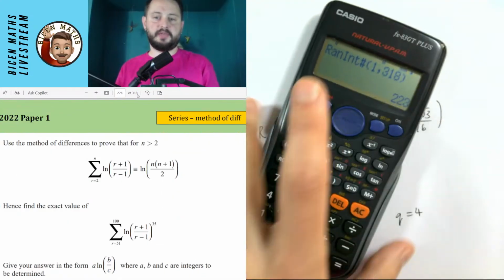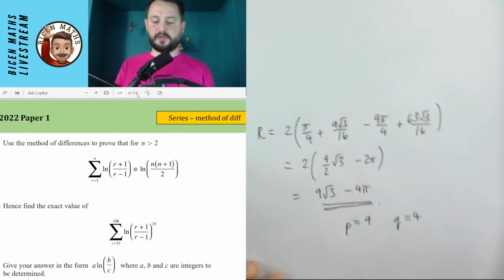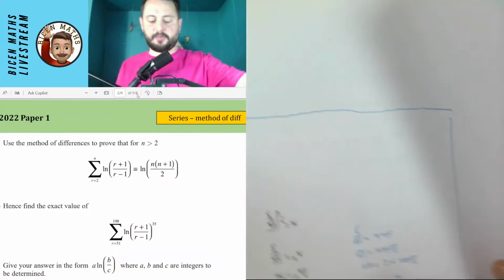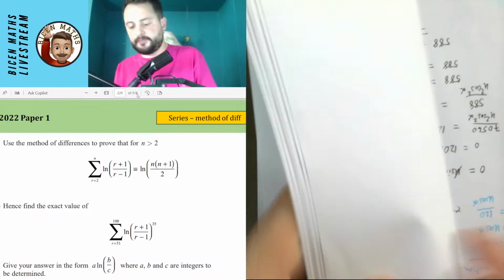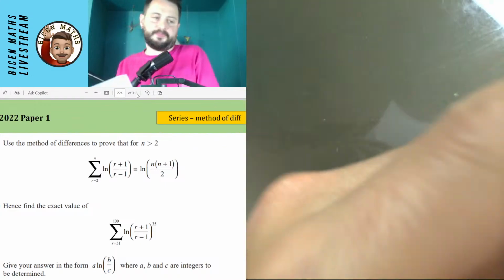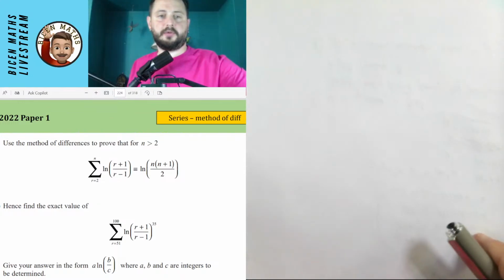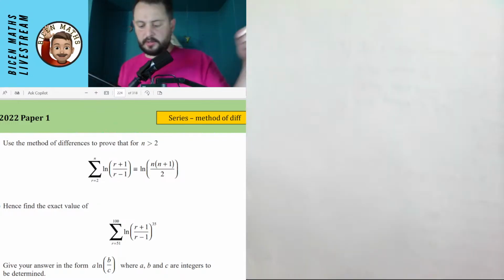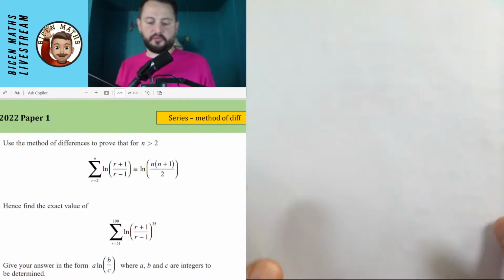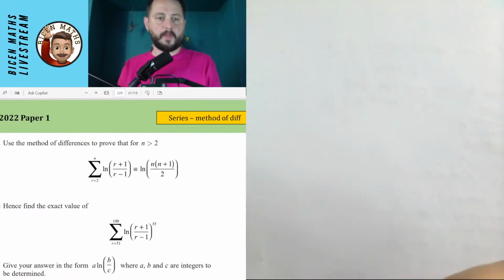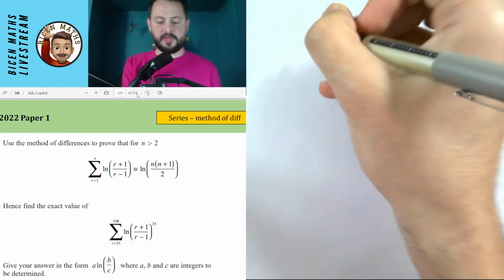Okay, we'll do this one, even if we can just do the beginning part. We'll do a method of differences question to kind of wrap up this morning. Running out of paper. So even if we get part A of this one done, I think this is from the other live stream that I did before on the back. Oh well. We're going to use method of differences for this.